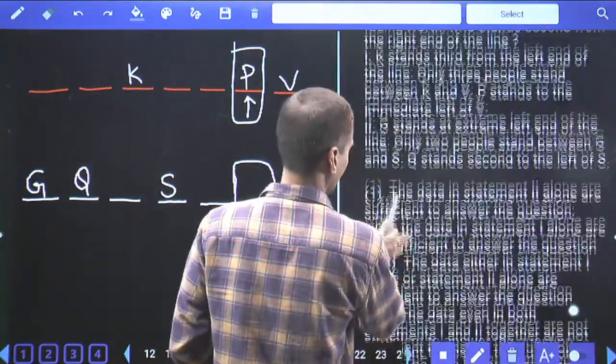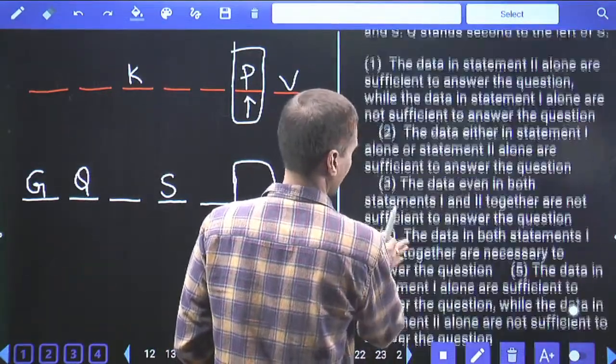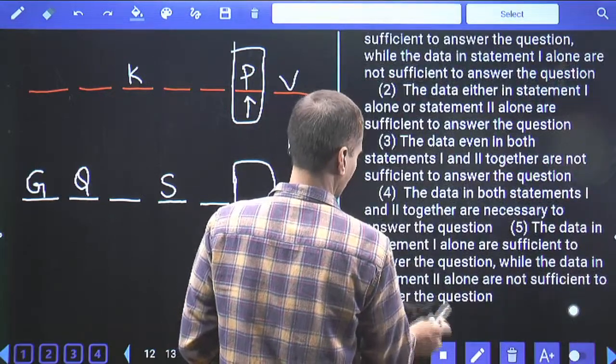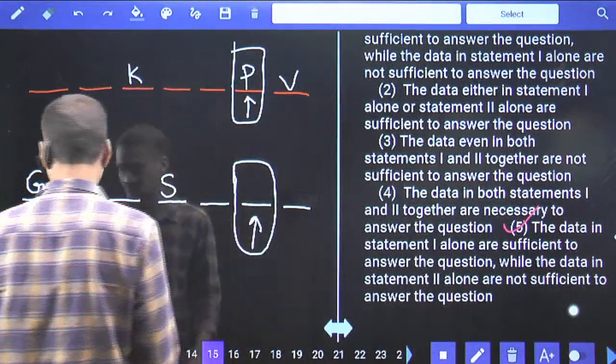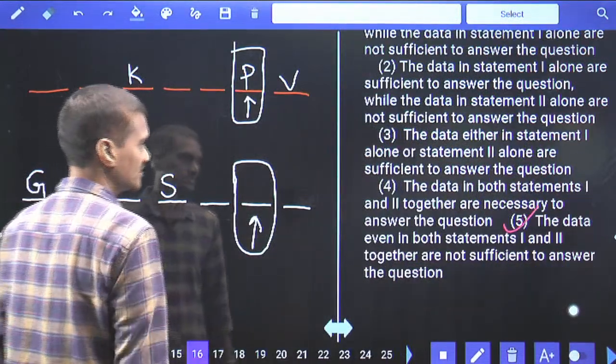As only one alone is sufficient, then tell me what is your answer. Only one alone, again it is given in choice 5. In question number 15, choice 5 is the answer. Then coming to the 16th one.